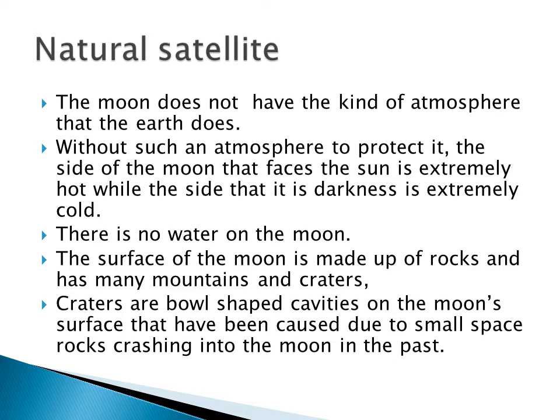Without the atmosphere, the side of the moon that faces the sun will be extremely hot, while the side that is in darkness is extremely cold.